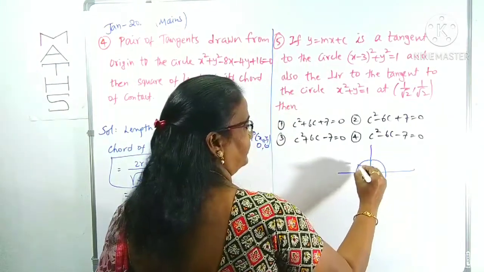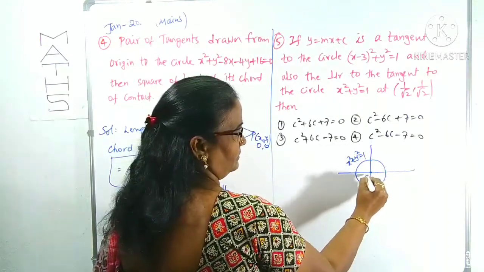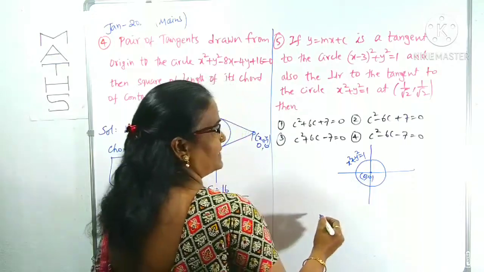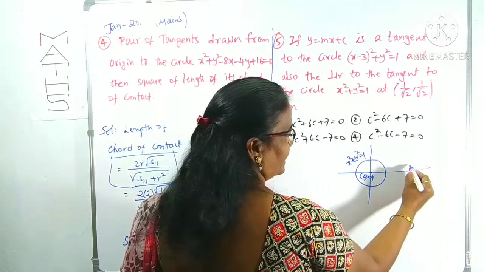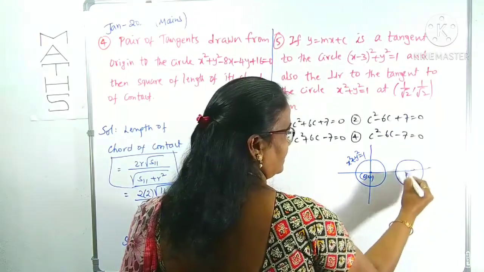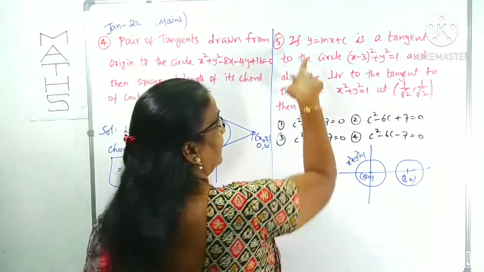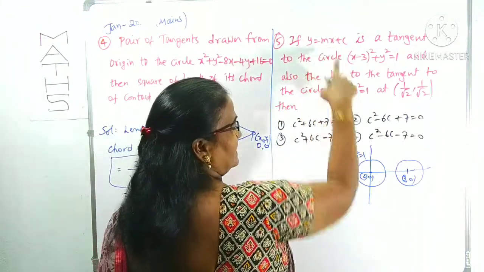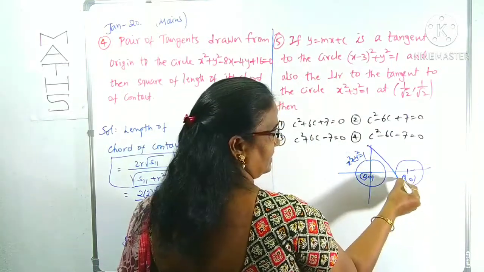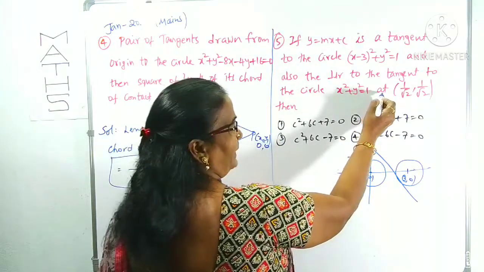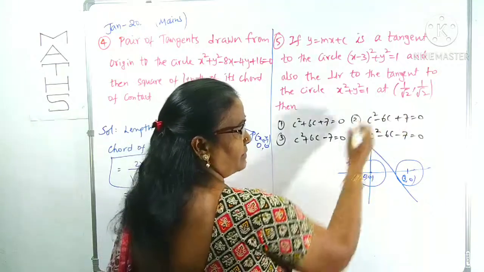This is the circle x square plus y square is equal to 1, whose center is at 0, 0. One more circle, whose center is at 3, 0. 3, 0 is on the x-axis, so this is somewhere else like this. 3, 0 here, right? What is the given line? The line y is equal to mx plus c is tangent to this circle, as well as perpendicular to the tangent to this circle at the point 1 by root 2, 1 by root 2.